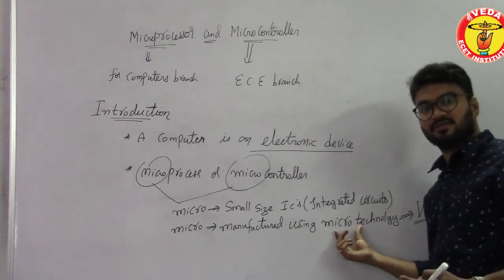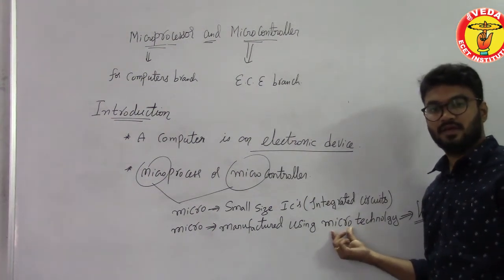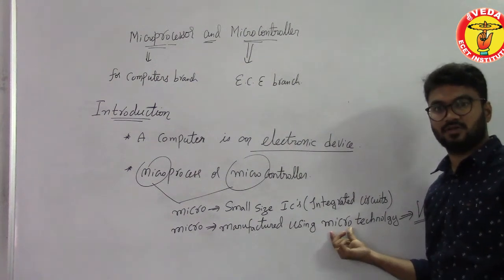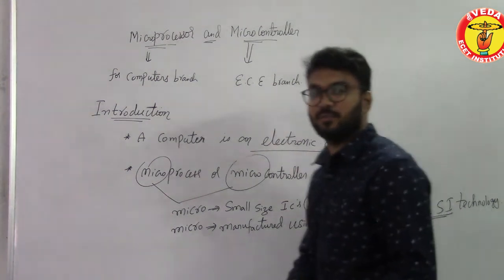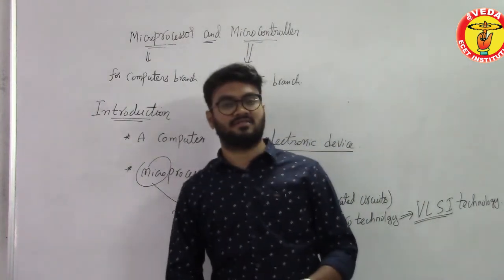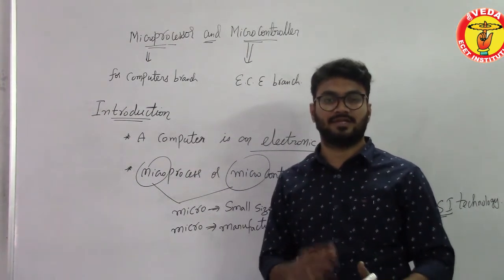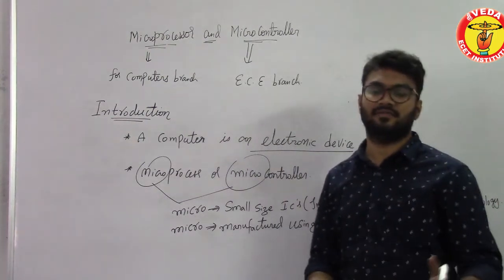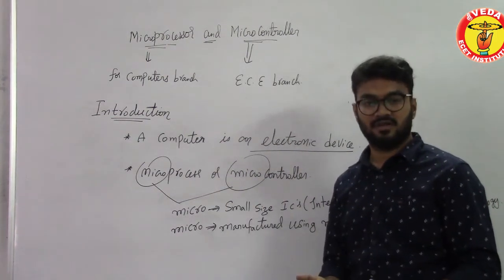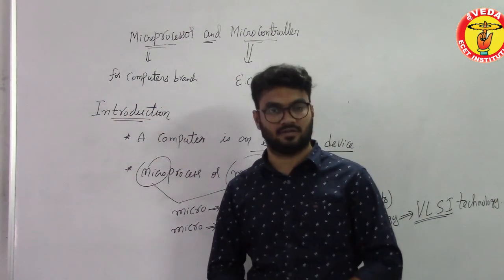These micro technologies are little earlier technologies. Nowadays we have nanotechnology, ultra technology. All these technologies have evolved, which means the size of the ICs in computers and electronic gadgets everywhere is reducing, so that the technology is evolving from year to year. Earlier we had microtechnology, later it evolved to nanotechnology, then to ultra technology.